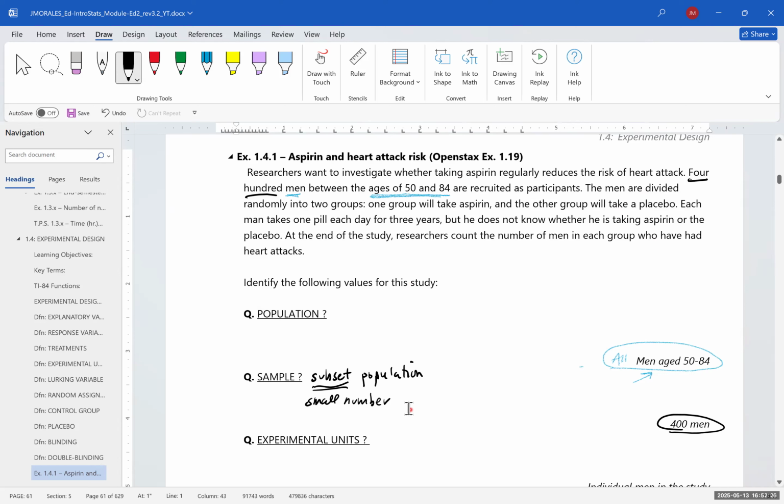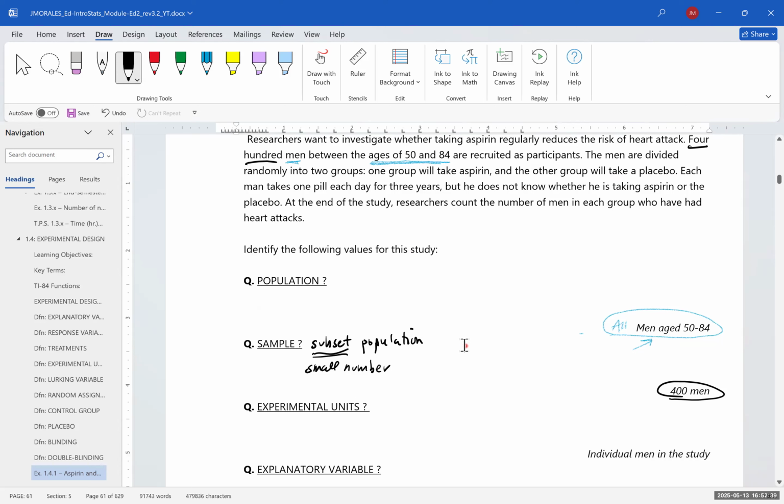So remember, an experimental unit is a dispassionate, impersonal way of referring to the subject of the study, in which case the experimental units were individual men in the study. So you don't refer to them as men, as humans, as people. You just refer to them as experimental units.